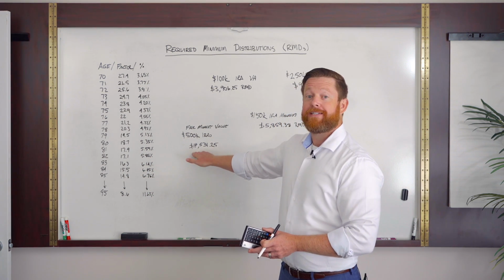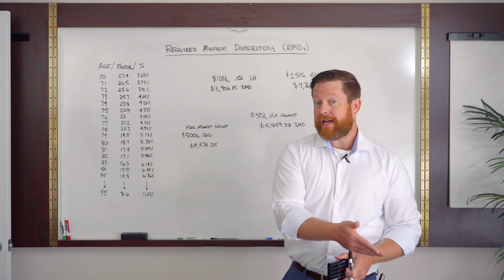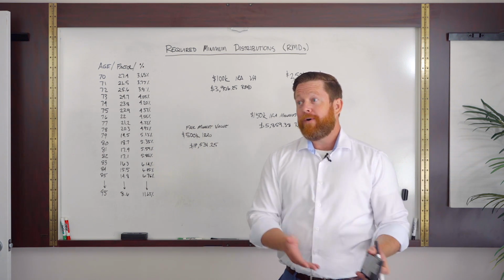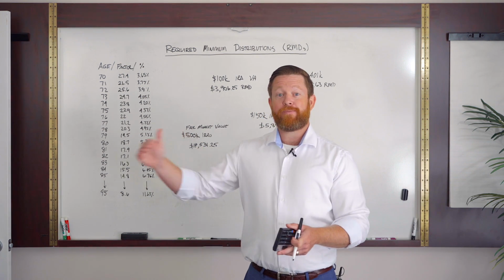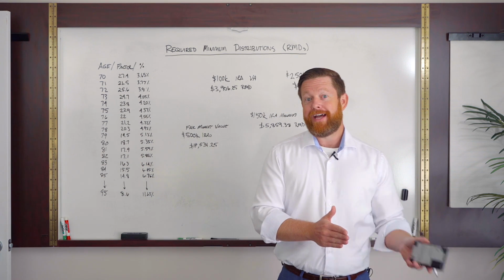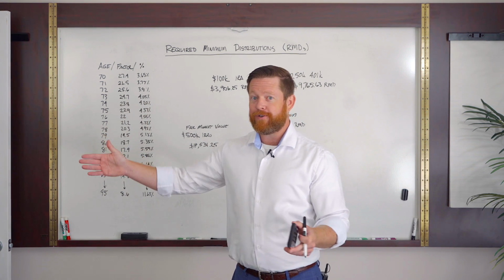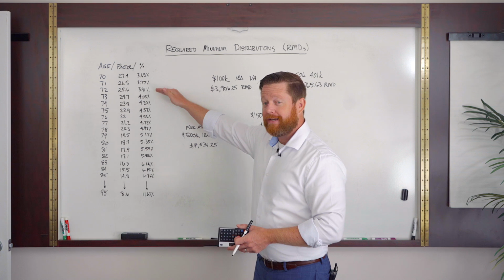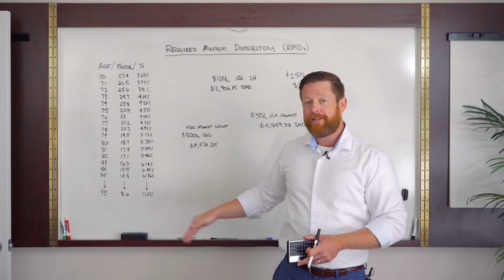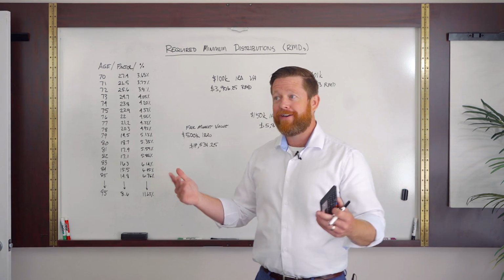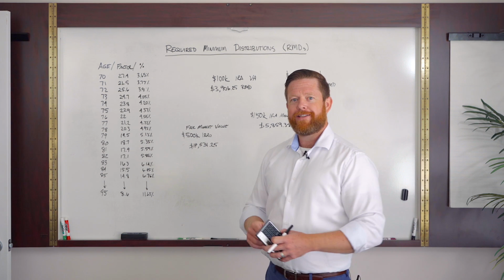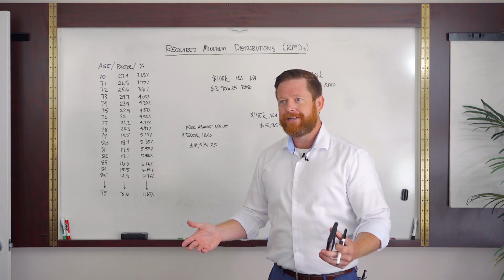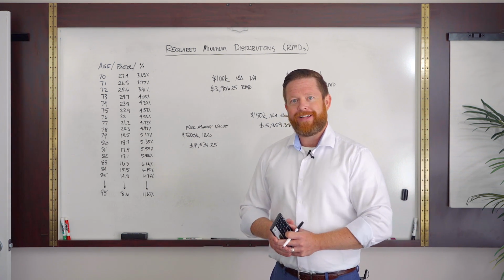So not only are we paying taxes on this, now we're paying more taxes on our Social Security. And now what happens is we jump into a higher tax bracket. Maybe we're at the 10%, now we're in the 12 or the 22. So this has been in the back pocket of the IRS all along, and you usually don't find out about it until a friend or family member says, I've got to take these RMDs, do you know anything about it? And you realize, no, I don't know anything about it.